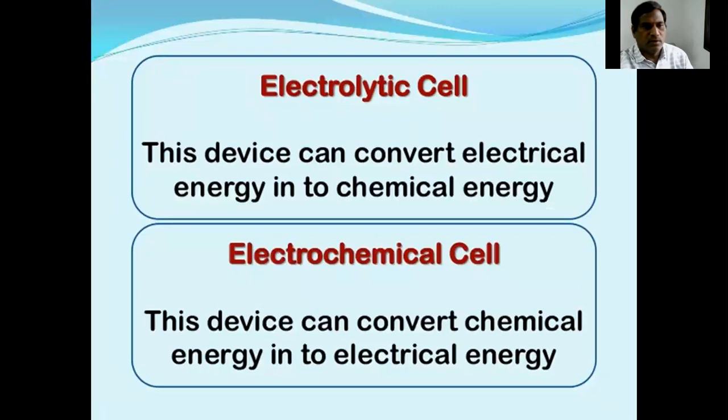We can observe two types of cells: electrolytic cells and electrochemical cells. An electrolytic cell is a device that converts electrical energy into chemical energy. An electrochemical cell is a device that converts chemical energy into electrical energy.